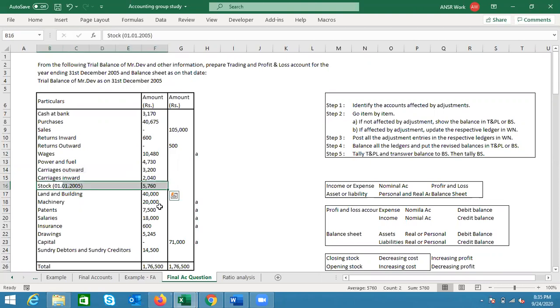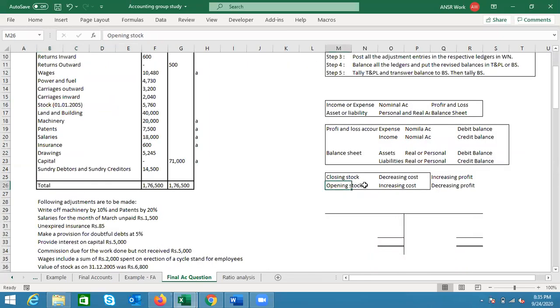The next item is stock 1/1/2005. We're preparing the balance sheet on 31st December 2005, meaning at the end of the year. And here a stock is given on 1/1/2005, meaning that it is the opening of the year, right? So this is nothing but opening stock. Now, if you remember, opening stock increases the cost and decreases the profit, meaning that it is an expense.